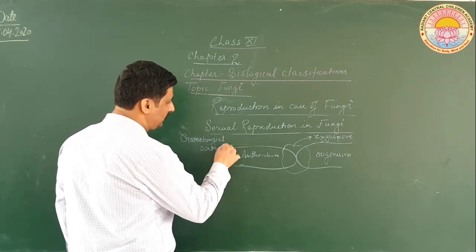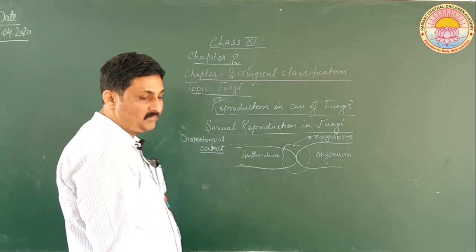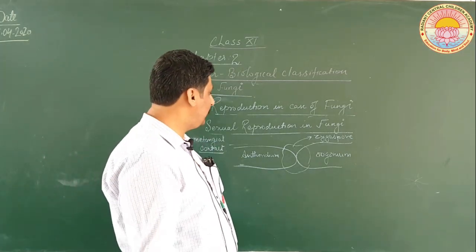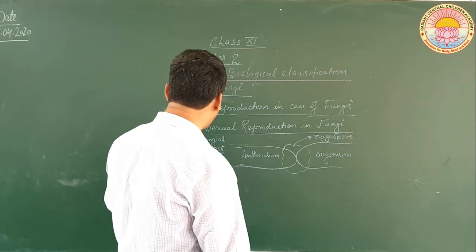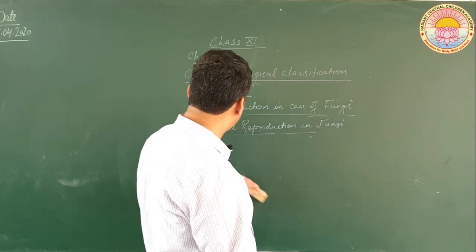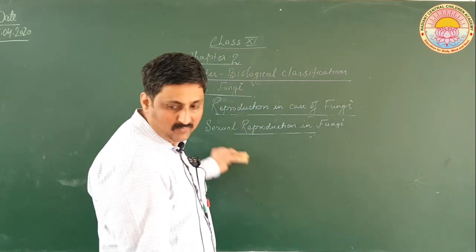This is again a kind of sexual reproduction in fungi. Let us now discuss another kind of sexual reproduction in fungi, and that is called somatogamy.